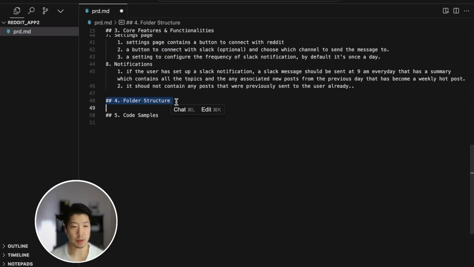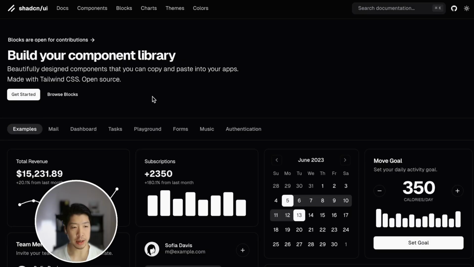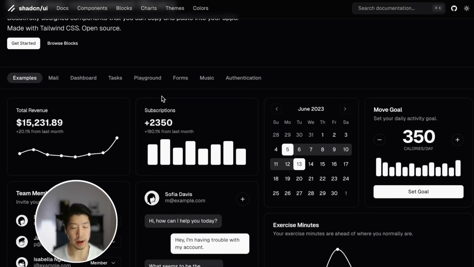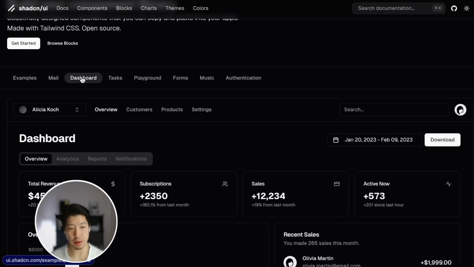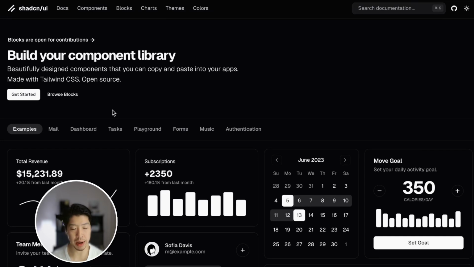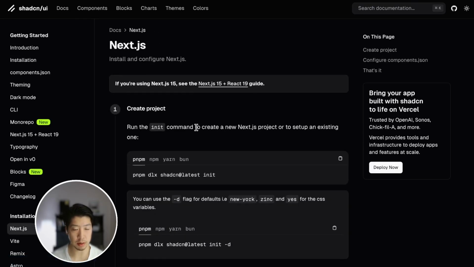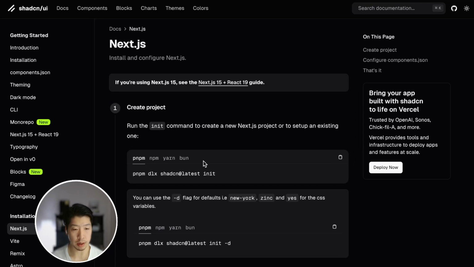What kind of behavior you want to see. Next part is the folder structure, and to get the folder structure, let's first use shadcn to template out the project. shadcn is a component library that gives you pre-existing components that can be used in your application, so you don't have to write your own React components. This saves a lot of time, but also keeps everything nice, clean, and uniform. So we're going to use the shadcn boilerplate here to get started. Let's take a look.